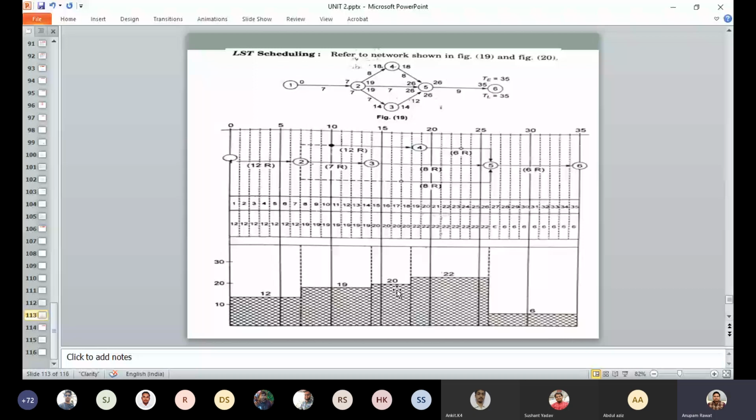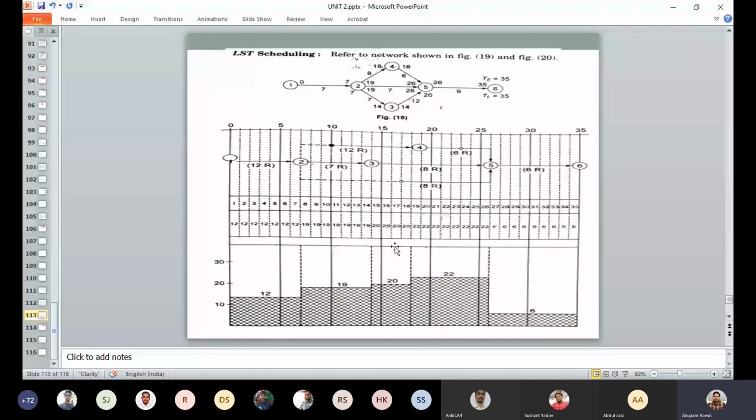After this point, event 3 finished there. So between event 3 and event 2, activity 2 4 is overlapping and 2 3 only. So 12 plus 7, 19 resources. So you will deploy the 19 resources up to event 2, and after that you will deploy the 12 resources.